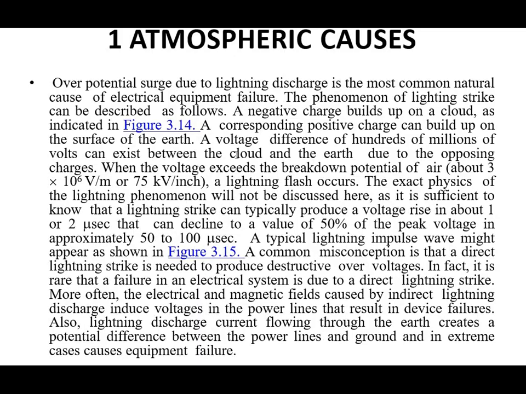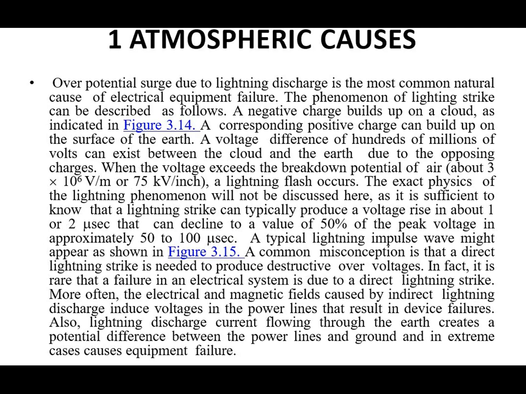A voltage difference of hundreds of millions of volts can exist between the cloud and the earth due to the opposing charge. When the voltage exceeds the breakdown potential of the air, which is 3 into 10 raised to 6 volt per meter, the lightning flash occurs.